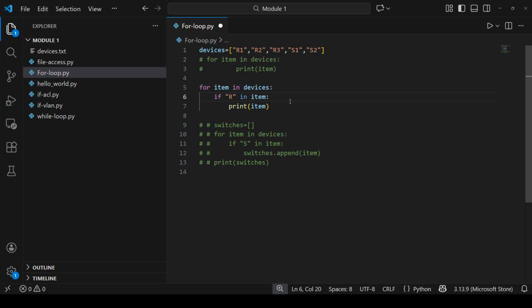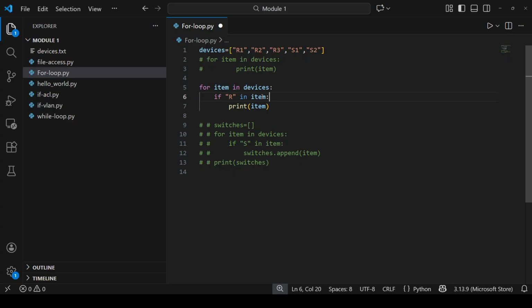But now we modified the for loop a little bit. So here, for item in devices, if R in the item, then print the item. So we put the if condition that if that item consists of the letter R in it, then print it. The control first will go to the first item, that is sequence number 0.